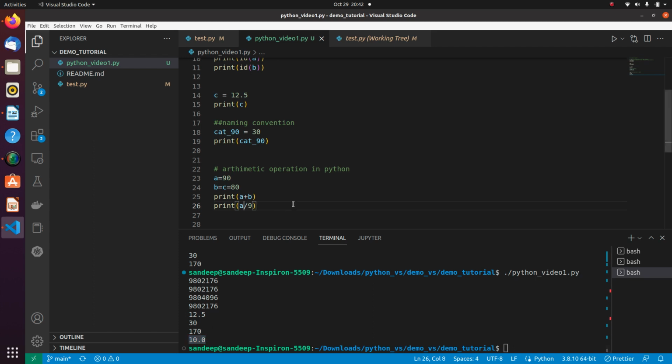And if suppose I want an integer division to be done, that is the output should be of integer type, then I will simply put double slash here. So here you can see the difference, that earlier it was 10.0 but now the value comes out to be 10.